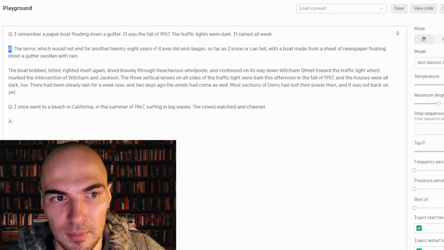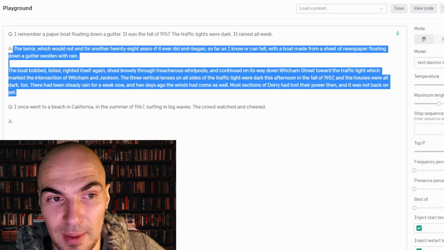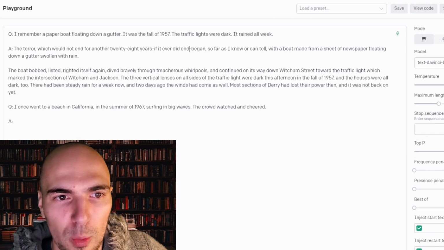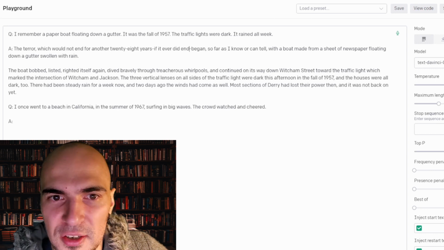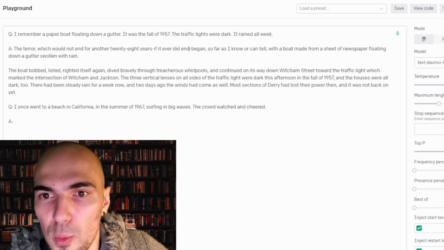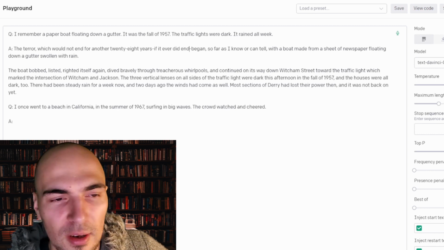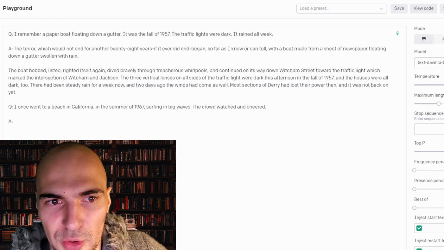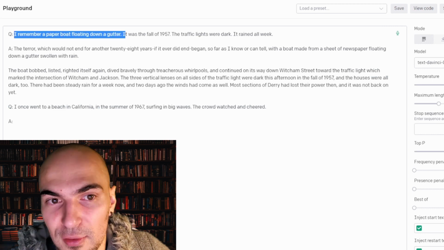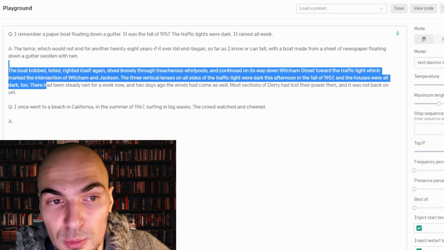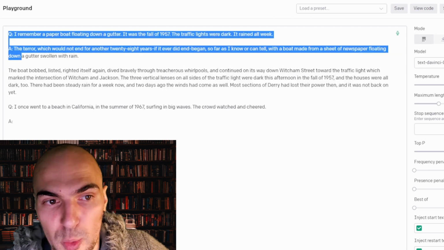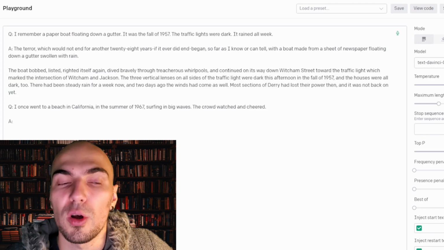As an answer, I actually copied a paragraph from Stephen King's It. So we have the terror, which would not end for another 28 years, if it ever did end, began, so far as I know or can tell, with a boat made from a sheet of newspaper floating down a gutter swollen with rain. And then it goes on, right? So we have actually kind of the same events, but with much more detail and with a much more eerie atmosphere. So this is what we give to a model as an example of what we want from it.